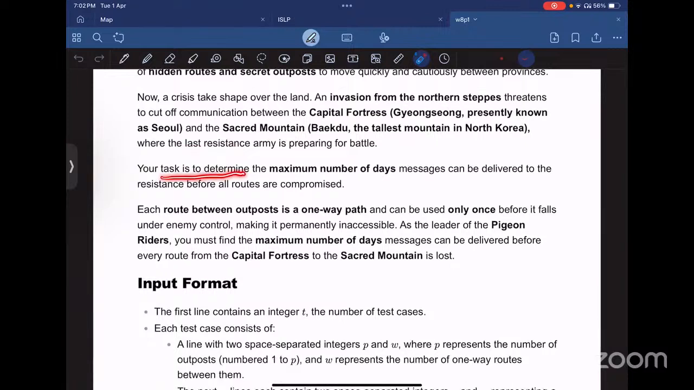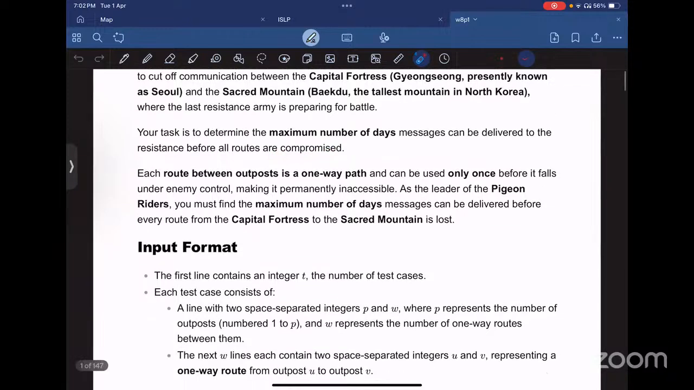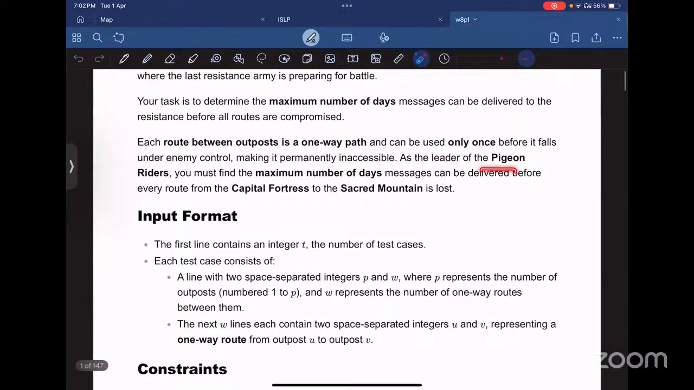So our task is to determine the maximum number of days the messages can be delivered to the resistance before all routes are compromised. Each route between outposts is a one-way path, and it can only be used once before it falls under the enemy control, making it permanently inaccessible. As a leader of the peasant riders, you must find the maximum number of days messages can be delivered before every route from the capital fortress to the Sacred Mountain is lost.